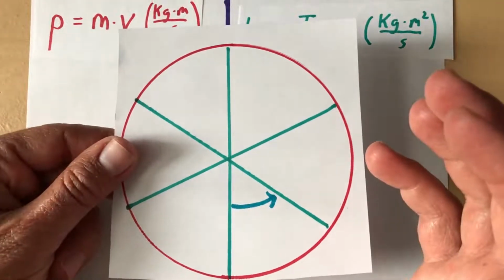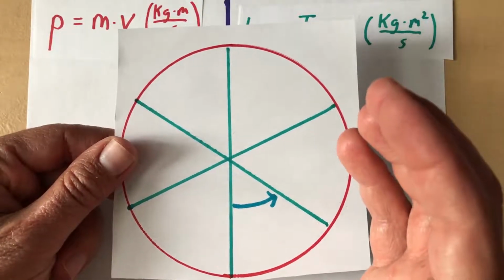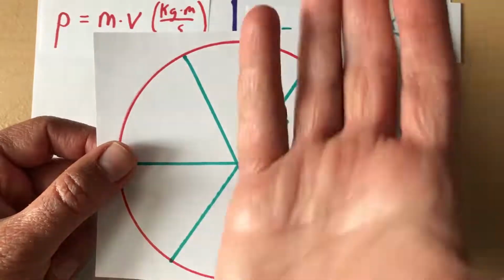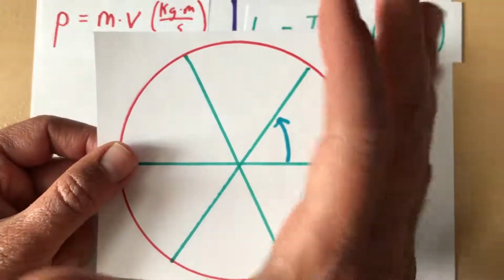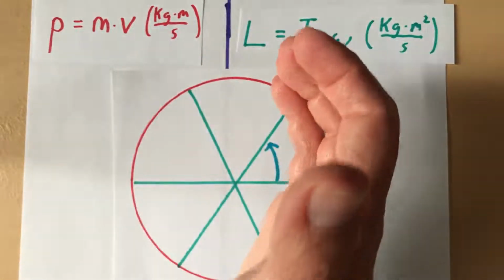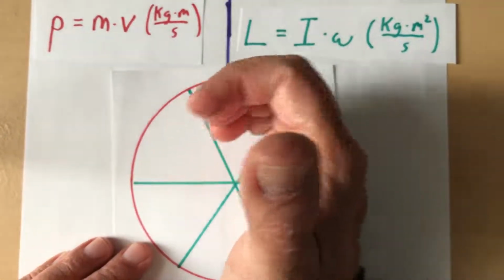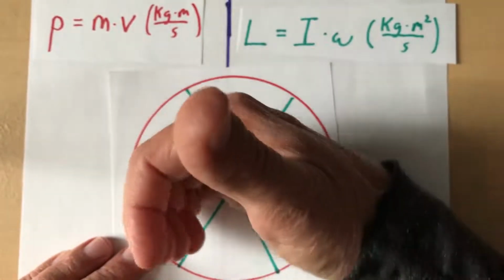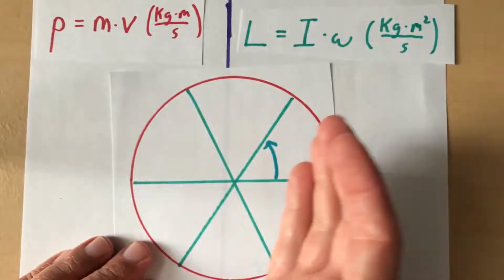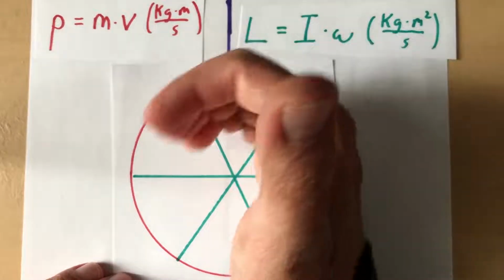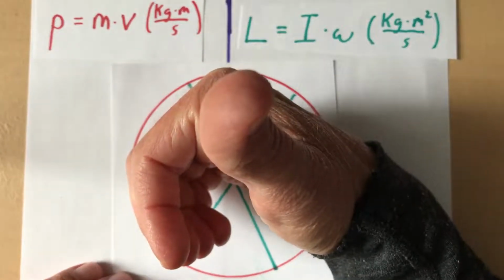But that's not actually how we define it in physics. And I doubt this will come up, but just in case, we define the way something's spinning in a weird way in physics. So we take our right hand, it's called the right hand rule. So make sure it's your right hand. And you take your fingers and you curl them in the direction that the object is spinning. And so your thumb points in the direction that we say its angular velocity points. So if this wheel, like it was a record spinning this direction here, we'd actually say its angular velocity points up.